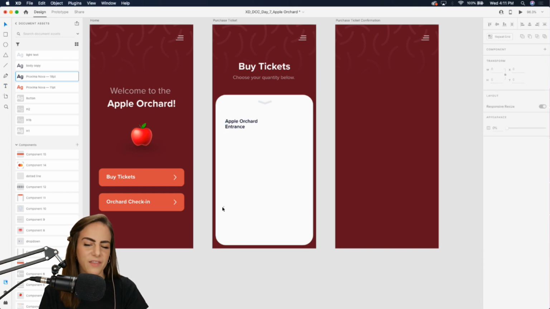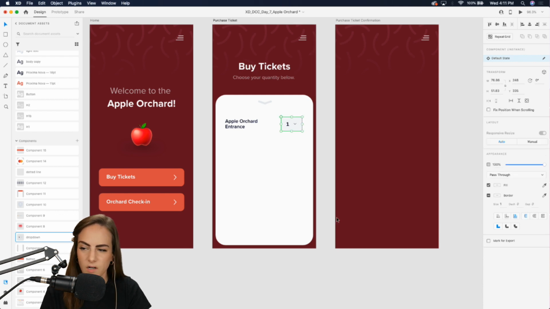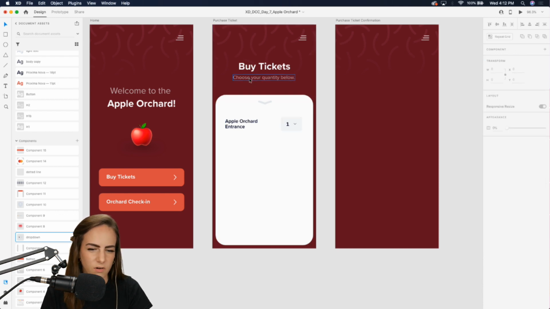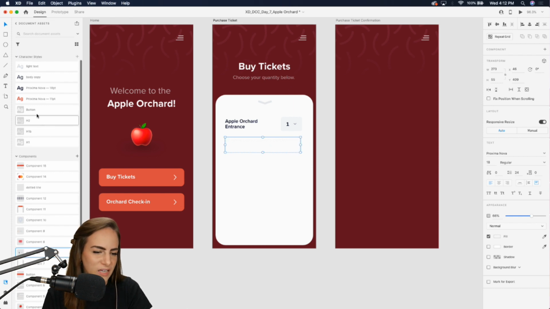Okay. And then on the right side, we can add the quantity. So let's scroll. I have a little drop down here. We can bring this just right here on the right. Great. And let's add a little description about what you get with your entrance. So obviously we're picking apples, so let them know how many apples they get.